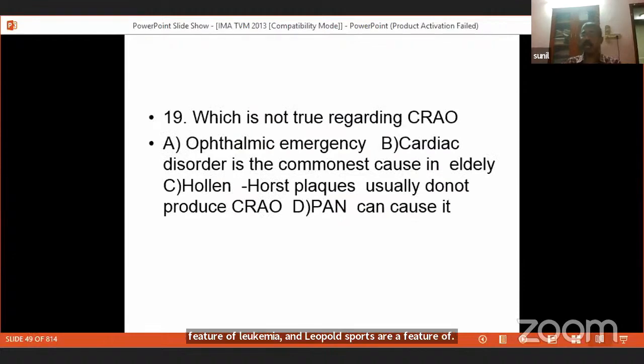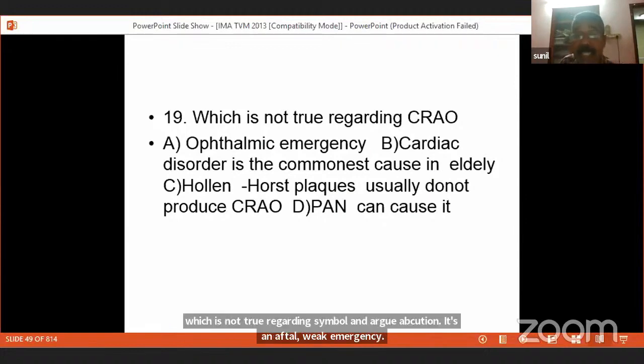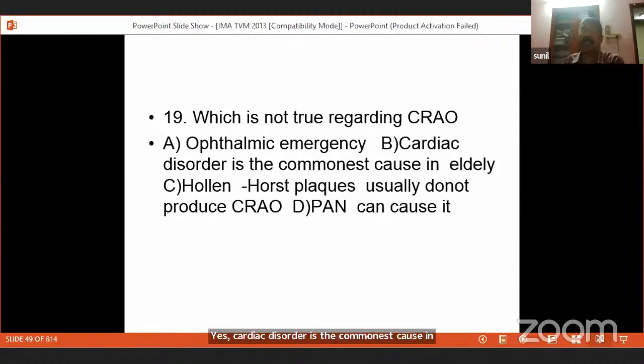Which is not true regarding central retinal artery occlusion? It's an ophthalmic emergency. Yes. Cardiac disorder is the commonest cause in elderly. Hollenhorst plaques usually do not produce central retinal artery occlusion. Yes, Hollenhorst plaques are fibrinoplatelet emboli. They are too small to produce any vessel occlusion. Polyarteritis nodosa can cause central retinal artery occlusion. Yes.